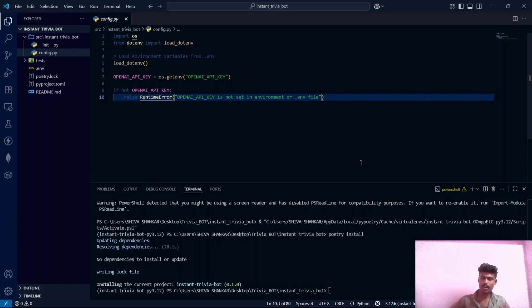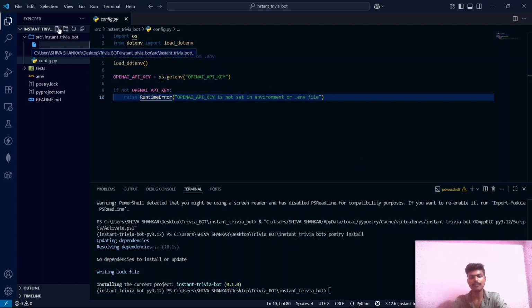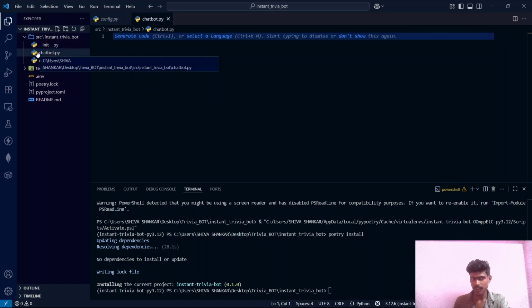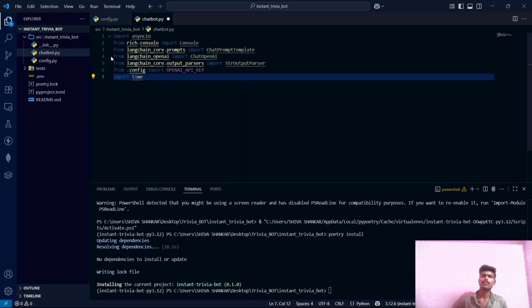Now let's actually build our first LangChain pipeline. This is going to be the star of the show. Let's create this file. I am naming it chatbot.py. This file will be inside this instant trivia bot directory, which is inside the src directory. Okay, and this is going to be our main application. To save the time, I'm pasting the code here.